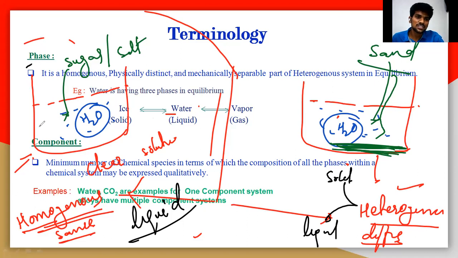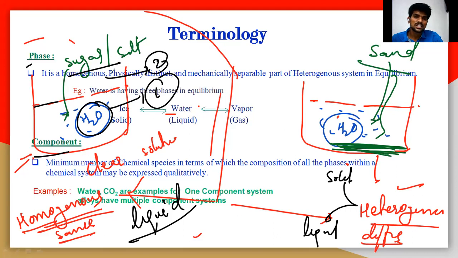Next, after the phase, there is the component. A component is nothing but a chemical substance which is present in a system. In this particular system, I am taking water and sugar or salt. You can take any two components. So water is one component and sugar is another component. That means this beaker, this homogeneous system, consists of two components. In the case of this also, it is a heterogeneous system and it also has two components. On the right side, the heterogeneous system consists of two components: one is sand and the other is water.